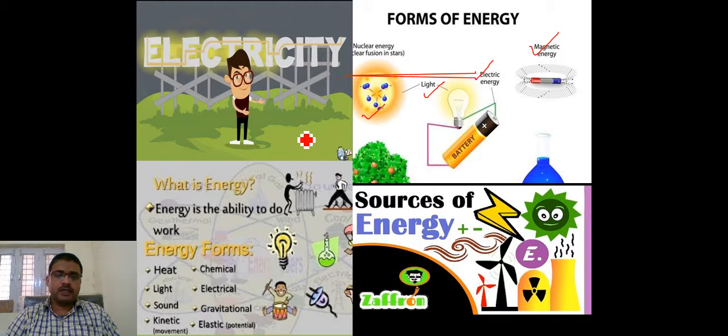If we talk about what energy is, energy is basically the ability to do work. The things required for work are basically energy. It can be heat energy, chemical energy, light energy, electrical energy, sound energy, gravitational energy, kinetic energy. These are some energies given in front of you, and these are the different sources by which energies are created. And with that, we are starting the electricity chapter now.